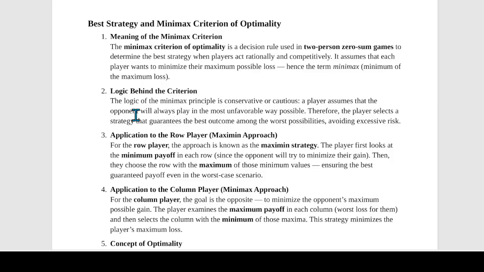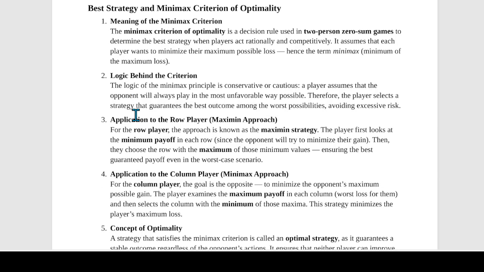मतलब जितना बड़ा से बड़ा लॉस हो सकता है मेरा, मैं उसको कम करूंगी जितना मैं कम कर सकती हूँ. ठीक है. So what is the logic behind this? It follows a cautious or conservative approach. A player expects the opponent to choose the most harmful response, मतलब जो उनको सबसे बड़ा loss दे सकता है. So they pick the strategy that gives the best result even among the worst outcomes. This helps avoid risky decisions.